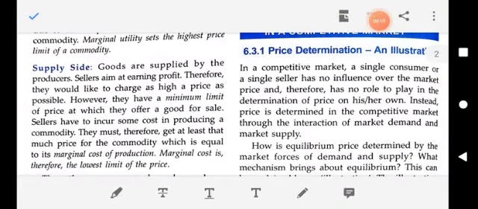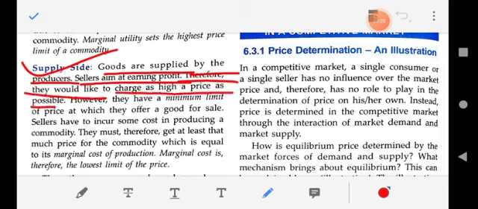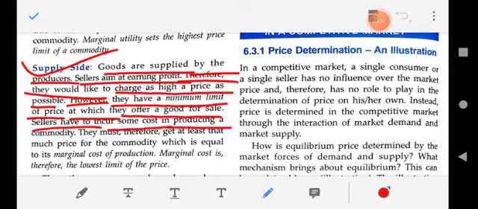Now let's move on to the supply side. Goods are supplied by the producers. Sellers aim at earning profit. Therefore, they would like to charge as high a price as possible. However, they have a minimum limit of price at which they offer goods for sale. Sellers have to incur some cost in producing the commodity. They must therefore get at least the minimum price of the commodity, which is equal to the marginal cost of production.